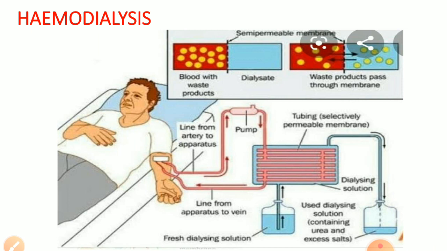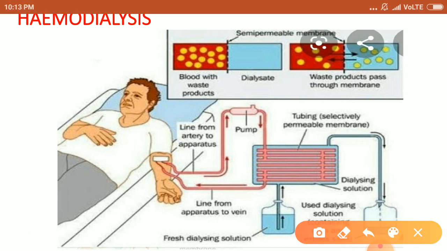These abnormalities cause dysfunction and damage of kidneys. This process is called kidney failure. This leads to accumulation of poisonous waste in the body, which may be toxic and may cause death. So in that case, an artificial kidney is used.